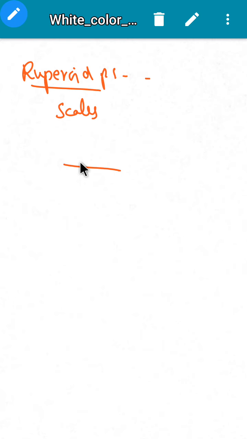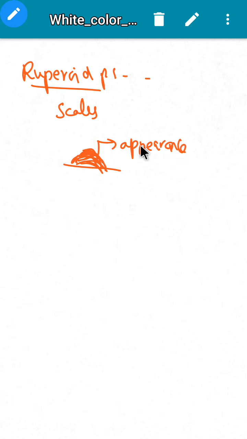So this gives a conical appearance. Conical scales will be seen because they are adherent to each other.